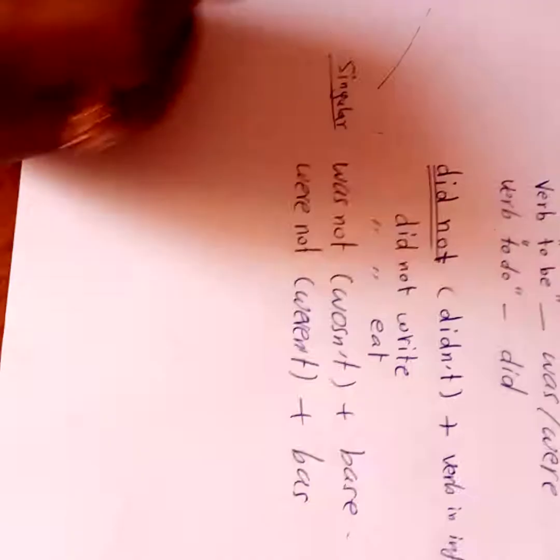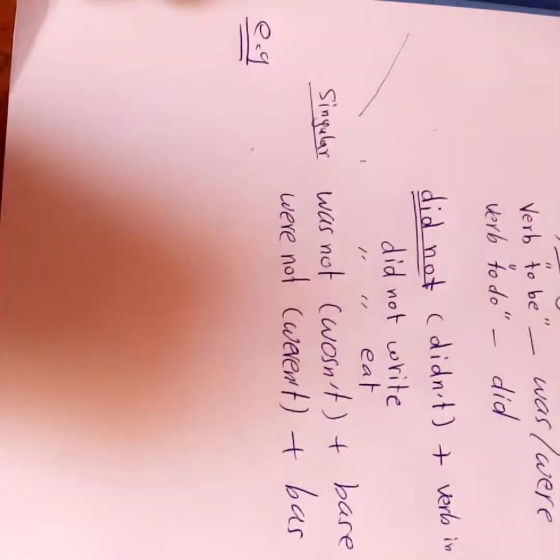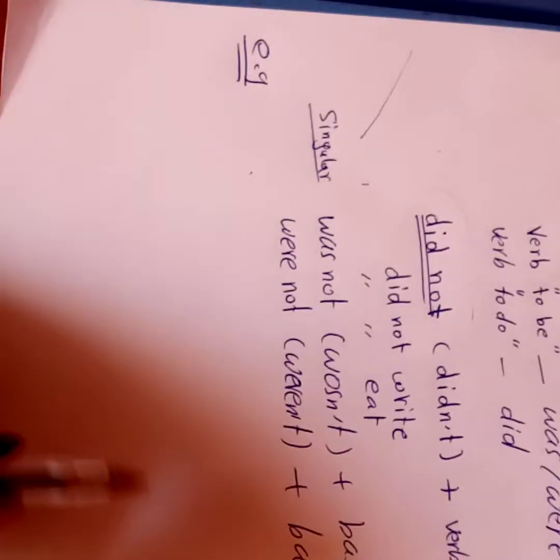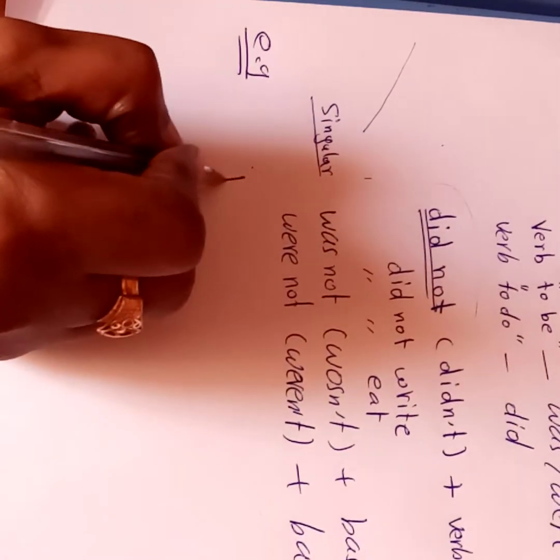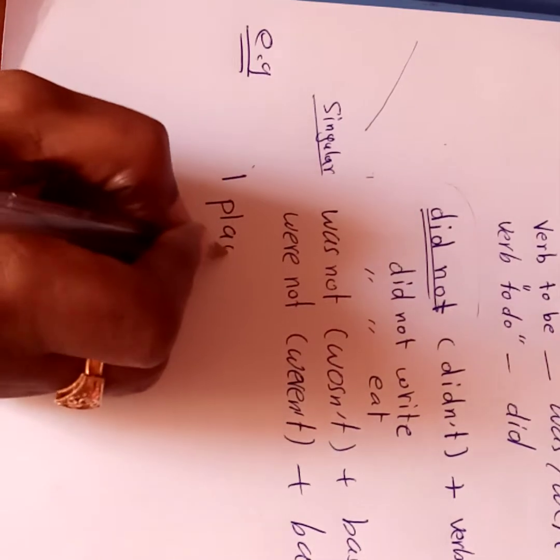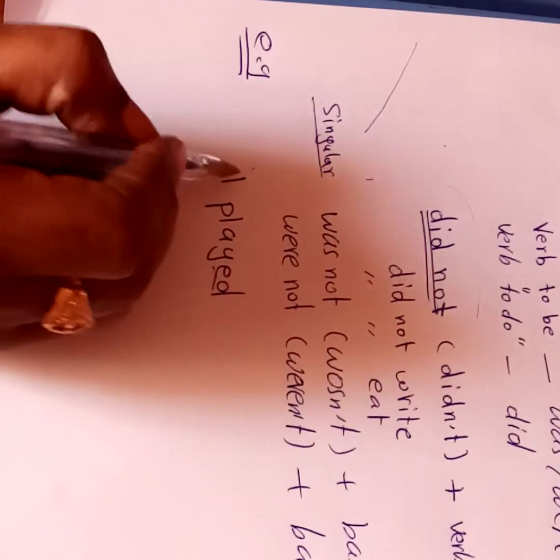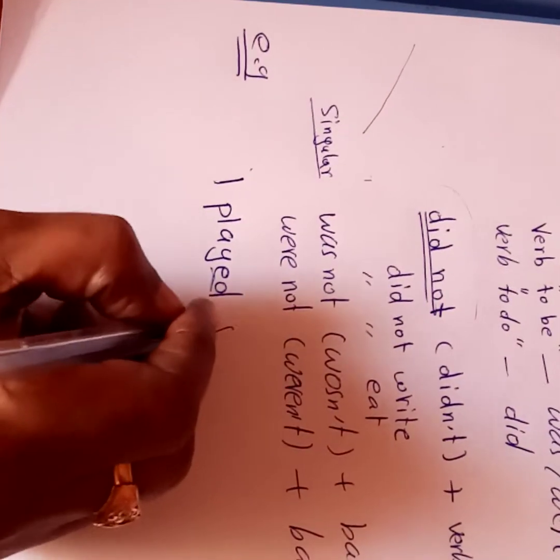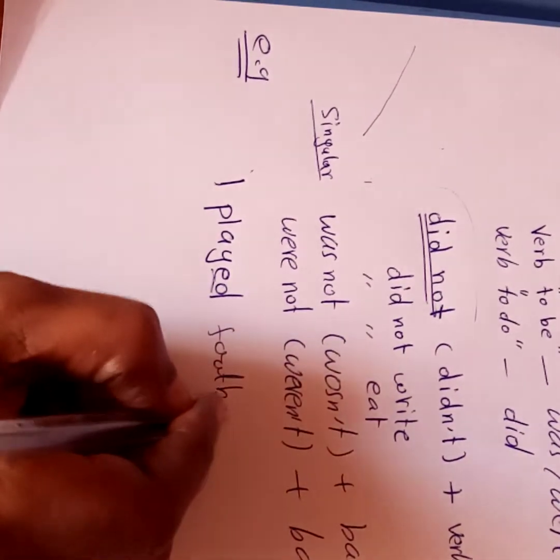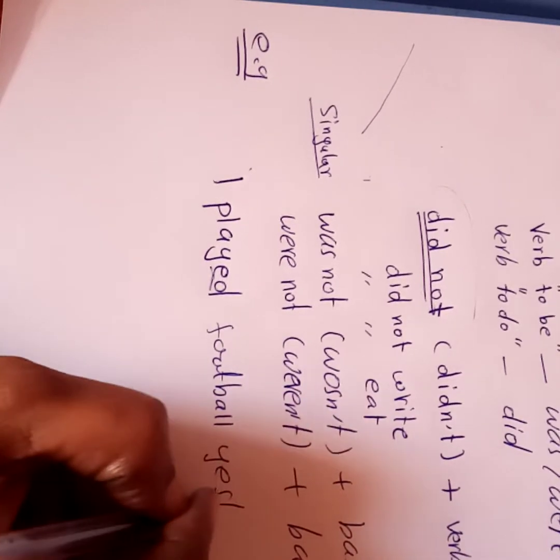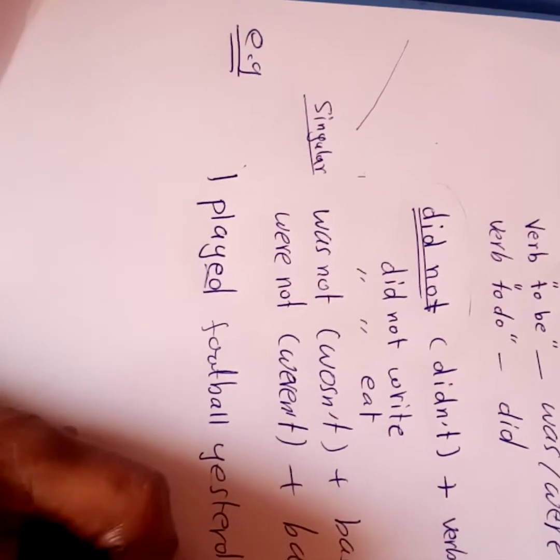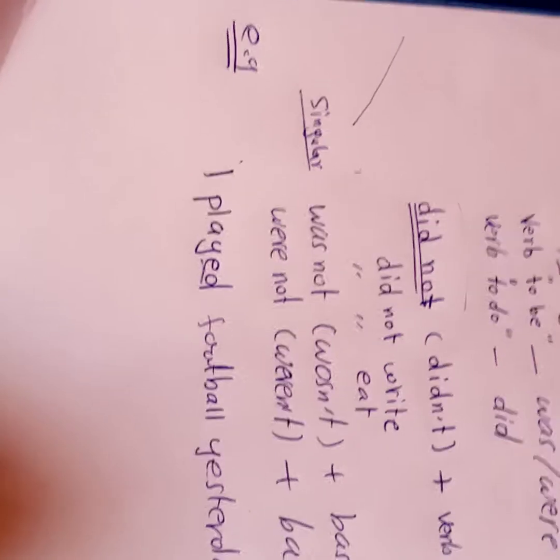Let us go to some examples by using did not. Here, if I want a regular verb, we form it by ed or d. I played football yesterday. I want to make it negative.